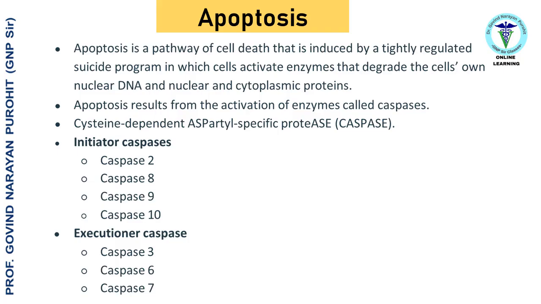Apoptosis. Apoptosis is a pathway of cell death that is induced by a tightly regulated suicide program in which cells activate enzymes that degrade the cell's own nuclear DNA and nuclear and cytoplasmic proteins. Apoptosis results from the activation of enzymes called caspases, cysteine-dependent aspartate-specific proteases. Initiator caspases are caspase 2, caspase 8, caspase 9, and caspase 10. Executioner caspases are caspase 3, caspase 6, and caspase 7.